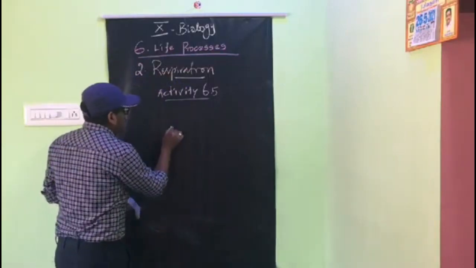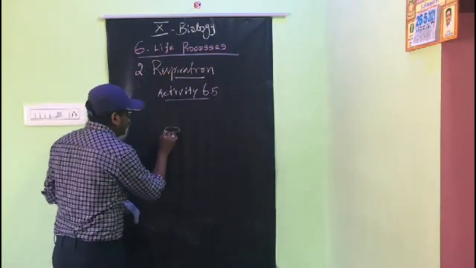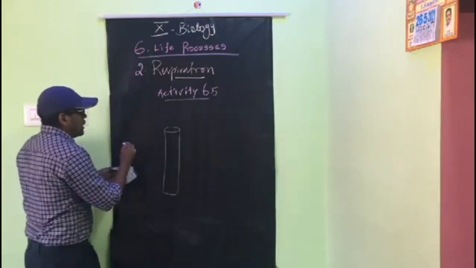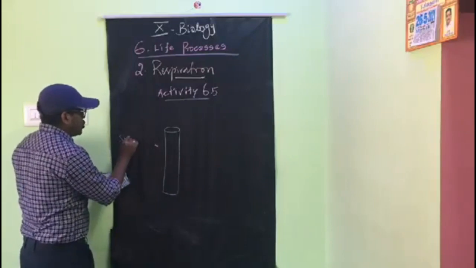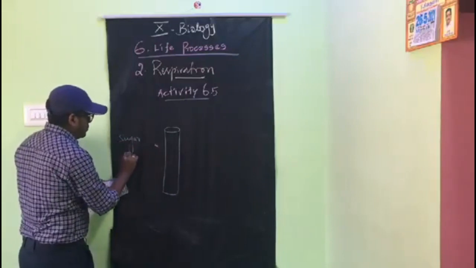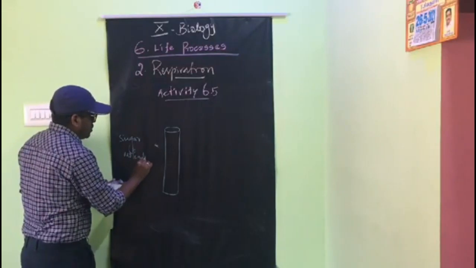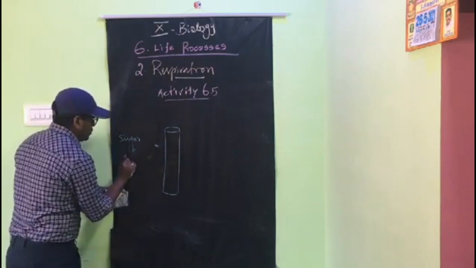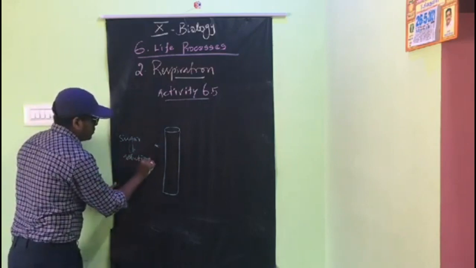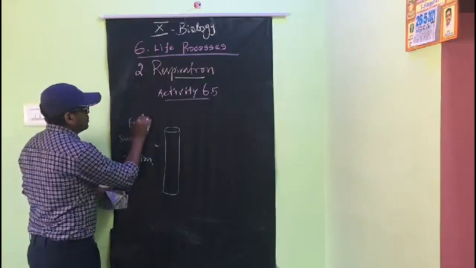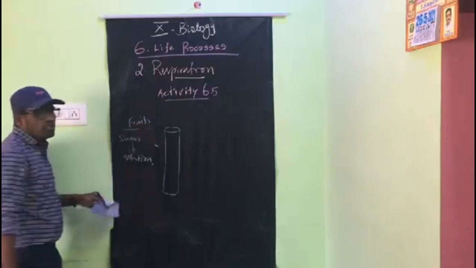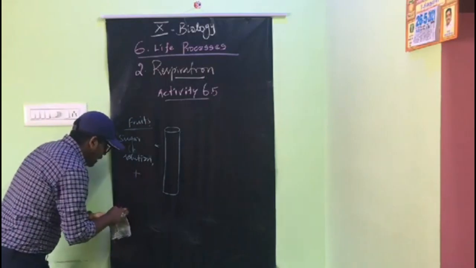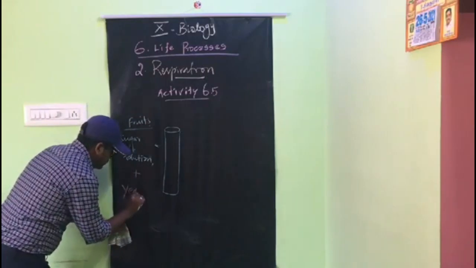What is different? Here a test tube is taken. The test tube contains sugar molecules or sugar solution, or fruits, and a little yeast is added.